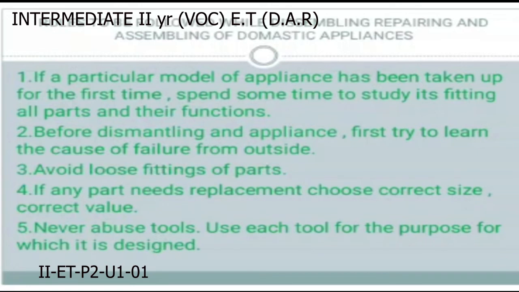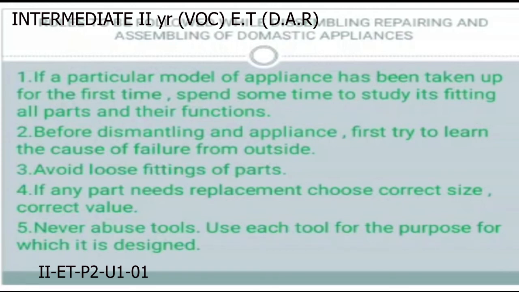In an electric iron, microwave oven, water heater, geyser or coffee maker, if any part needs replacement, choose the correct size and proper value.